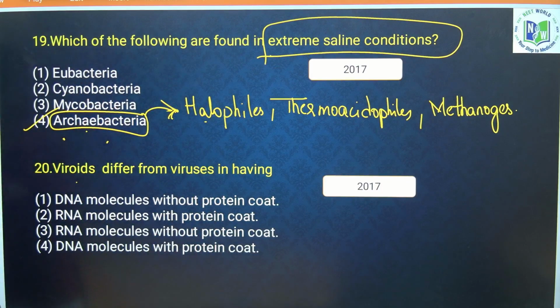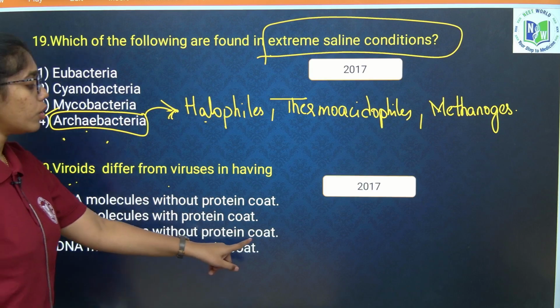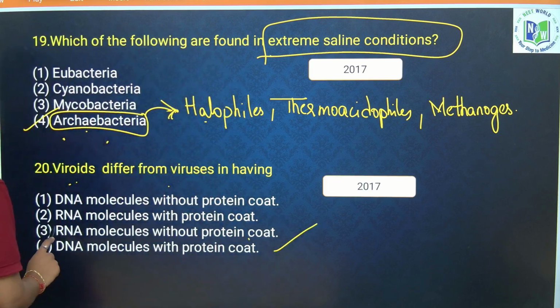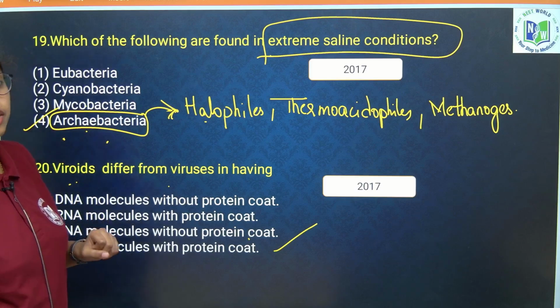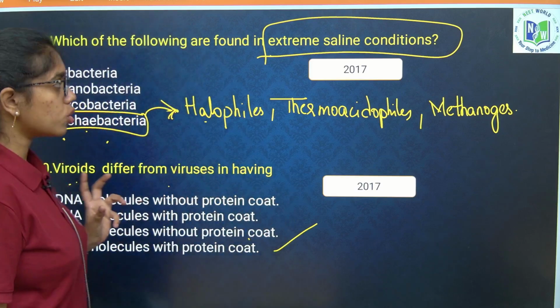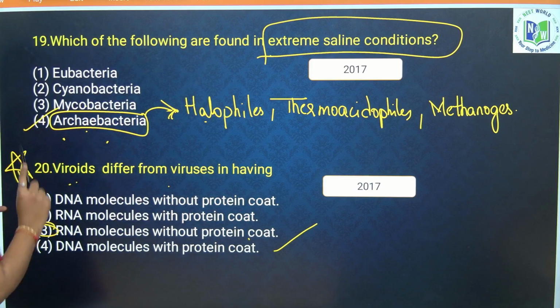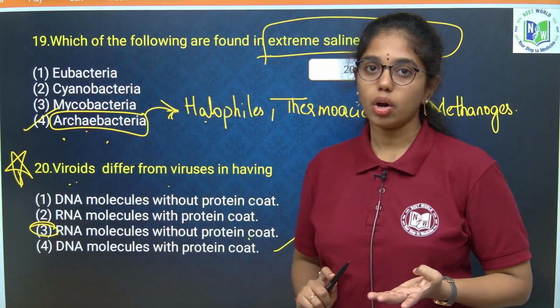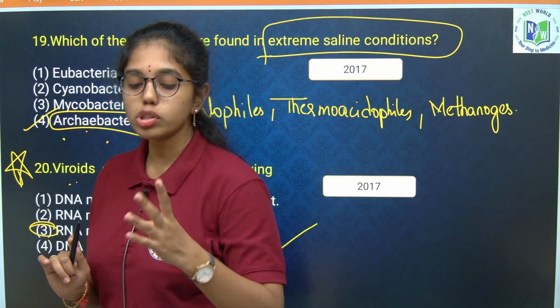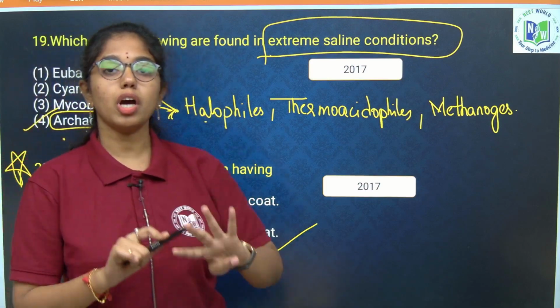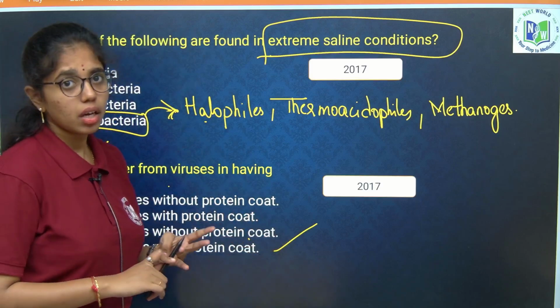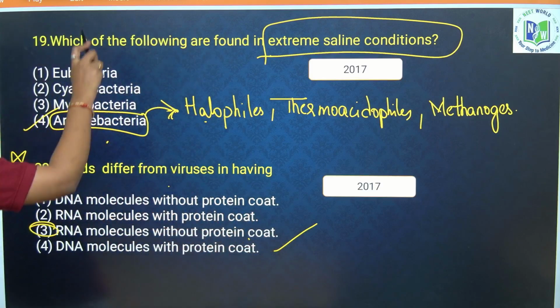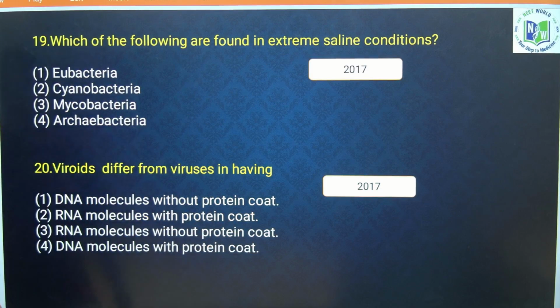Next, viroids differ from viruses in having RNA molecules without protein coat. See, it is the third time we are looking into a question asked with respect to viroids. You need to look into these concepts: viroids, viruses, prions, lichens, plantae and animalia. Most importantly, these four: viroids, prions, lichens and viruses. Look into it.